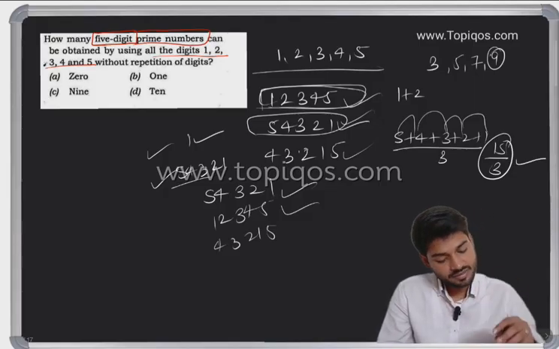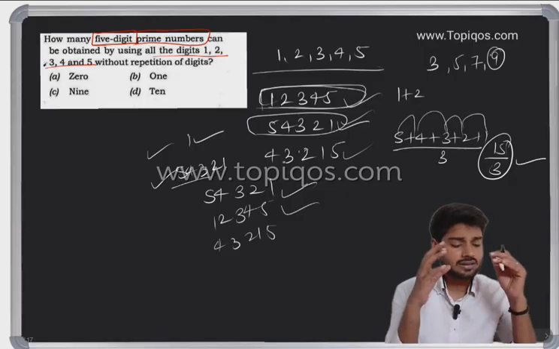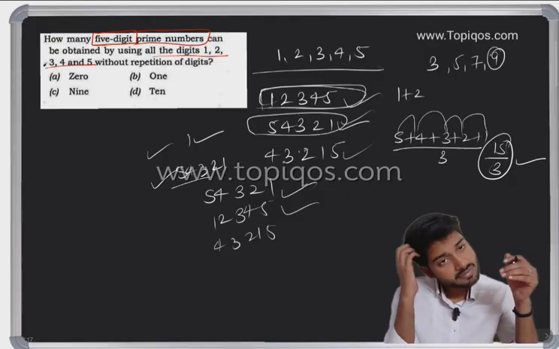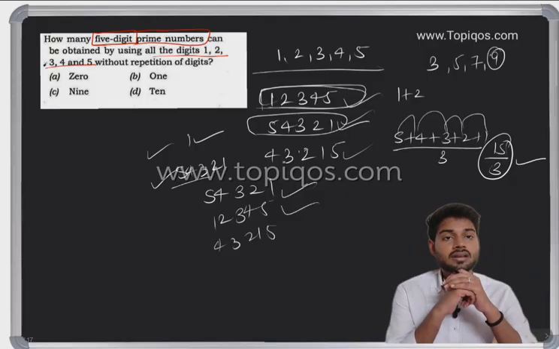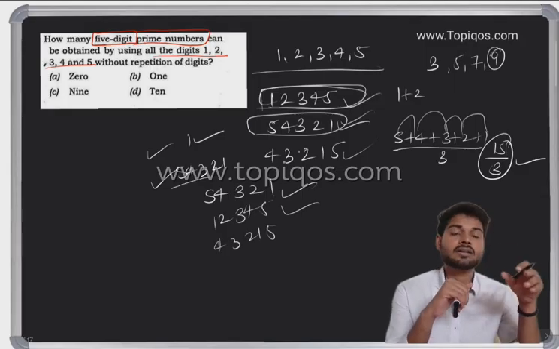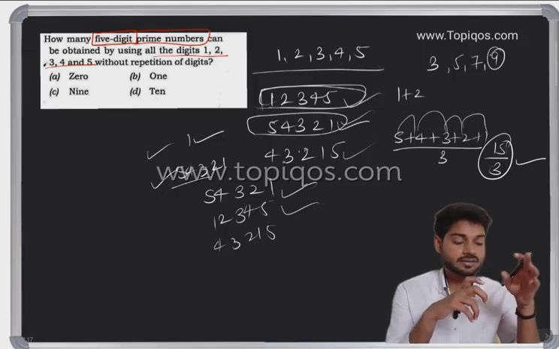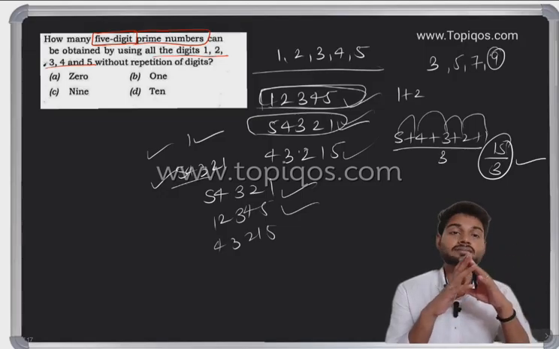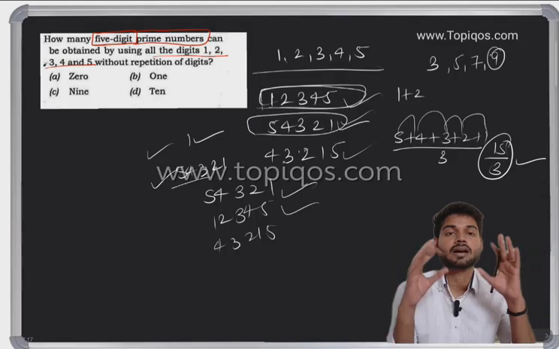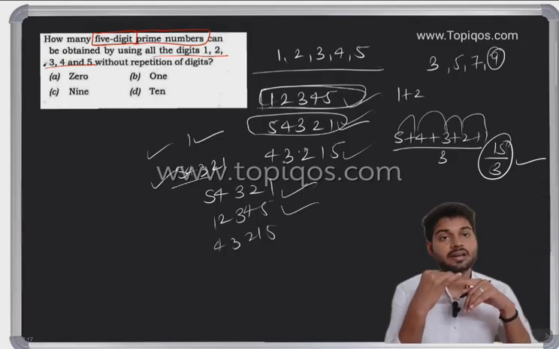So if I make any arrangement of this number, it can definitely be divided by 3. And if it is divided by 3, it means this is not a prime number, because a prime number is divided only by 1 and itself.